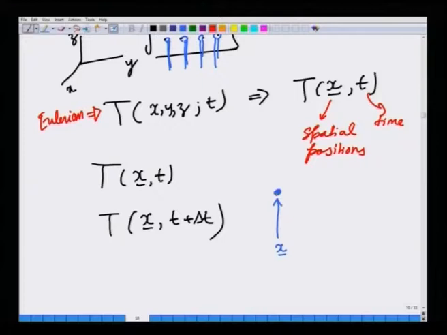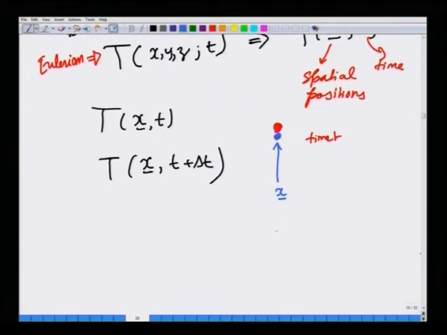This point will be occupied by, let us say, a red particle at time t. At a later time, t plus delta t, this red particle will move elsewhere, and some other particle will come and occupy the location x.